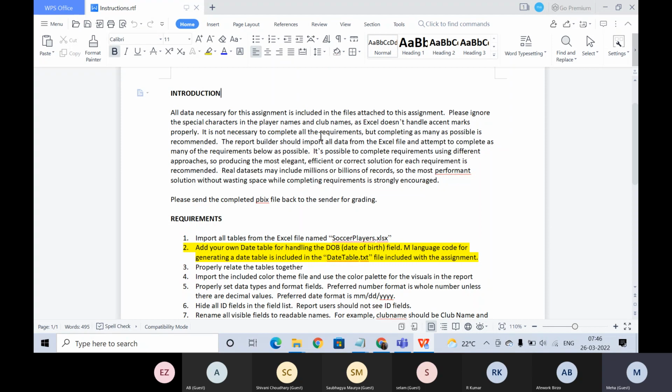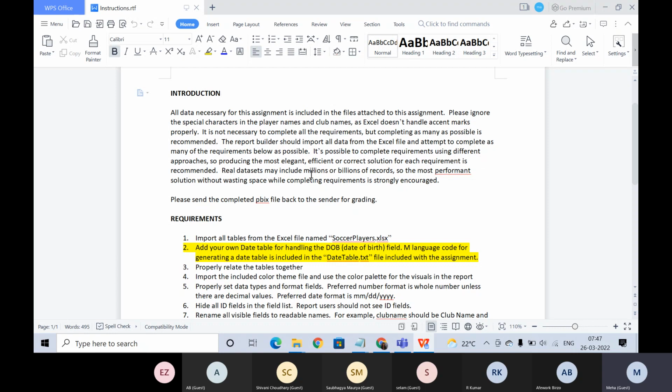It is not necessary to complete all the requirements, but completing as many as possible is recommended. The report builder should import all data from the Excel file and attempt to complete as many of the requirements below as possible. It's possible to complete a requirement using different approaches, so producing the most elegant, efficient, or correct solution for each requirement is recommended.